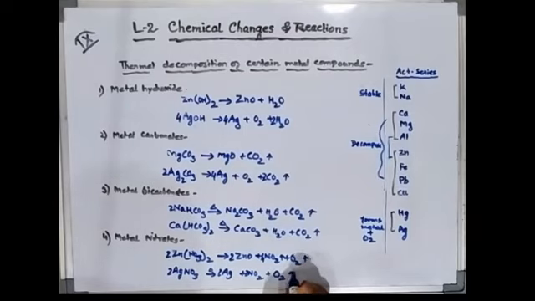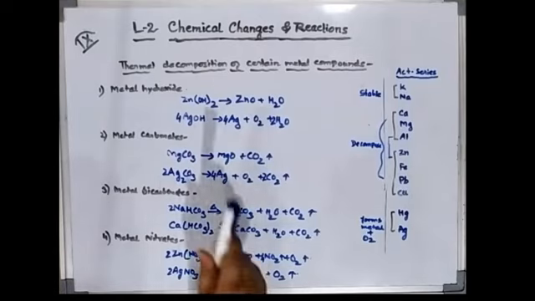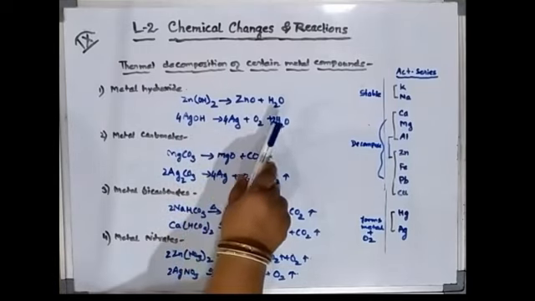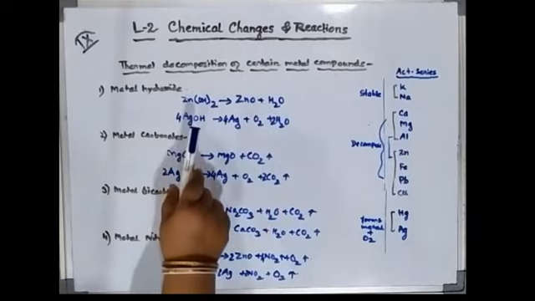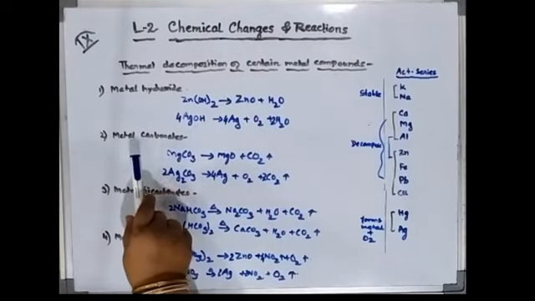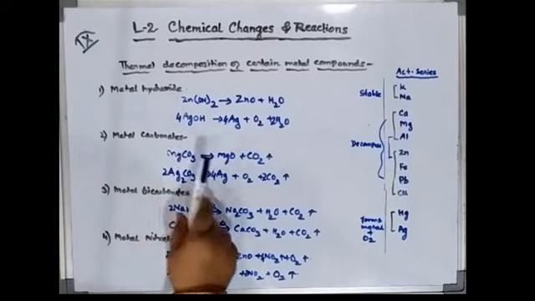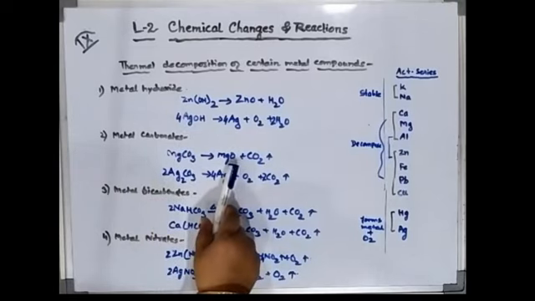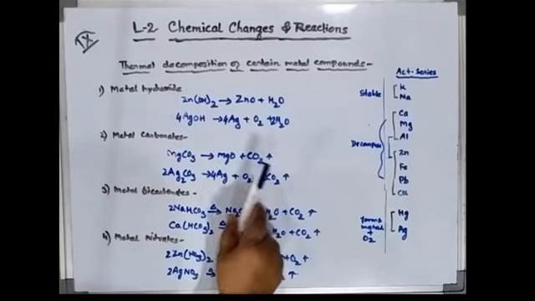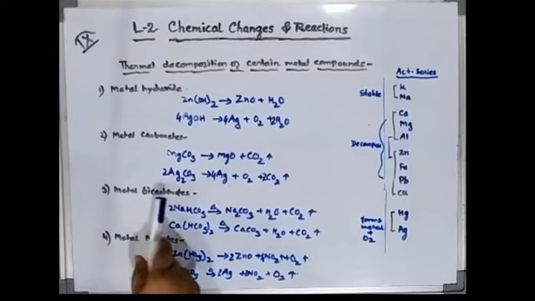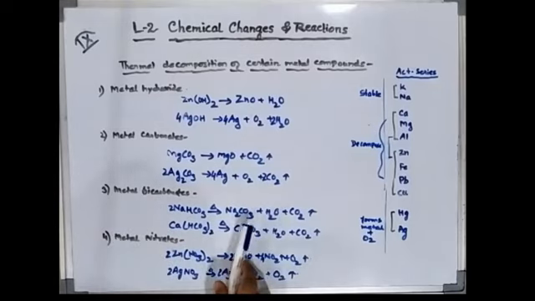So in this way we can see that in the thermal decomposition of certain metal compounds, we can get the respective oxide and water vapor in case of metal hydroxides. In case of metal carbonates, we get the oxide of the metal plus carbon dioxide gas. In case of metal bicarbonates, we get the stable compound plus water vapor plus carbon dioxide gas.